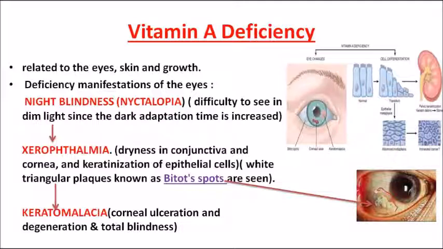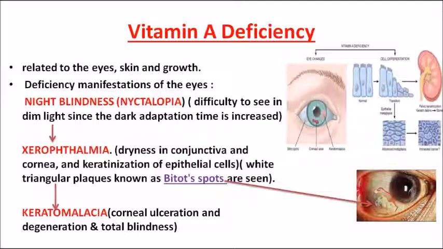This progresses to xerophthalmia. When there is dryness in the conjunctiva as well as the cornea, it results in xerophthalmia. The main important MCQ which we can see here is Bitot spots. One characteristic feature of xerophthalmia is Bitot spots. That is clearly seen in the picture. Okay, look at the arrow, the arrow I have shown is what a Bitot spot looks like. It is keratinization seen in the conjunctiva and corneal region. And this again progresses to keratomalacia, that is corneal ulceration. In the corneal portion you can see ulceration, and finally it results in degeneration and total blindness of the person.